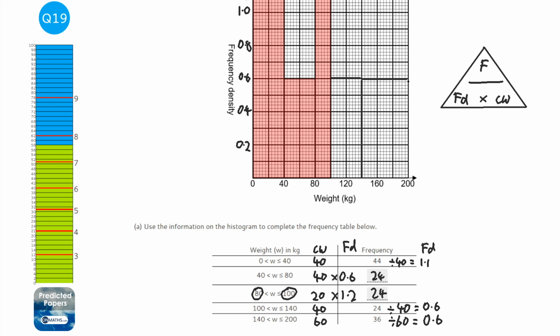And I'm just putting these off center so you can see them a little bit better. Now you don't need to shade these bars in, just draw them with a pencil and a ruler, and then that's it.